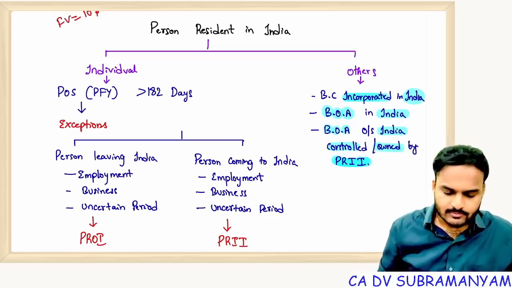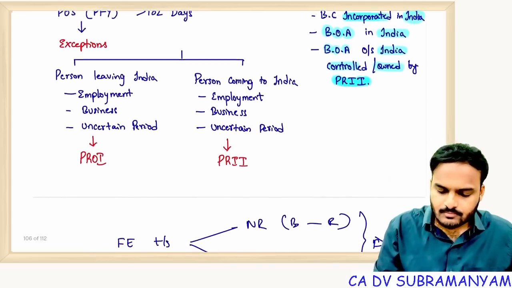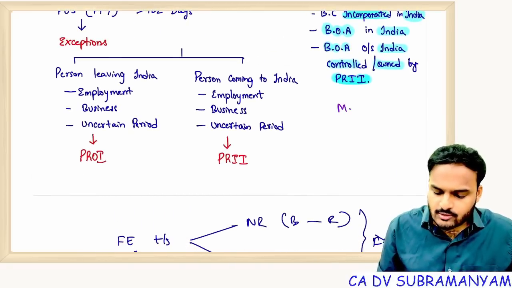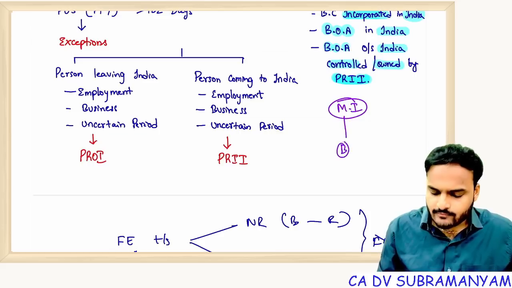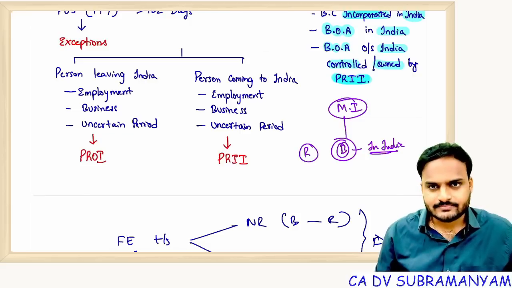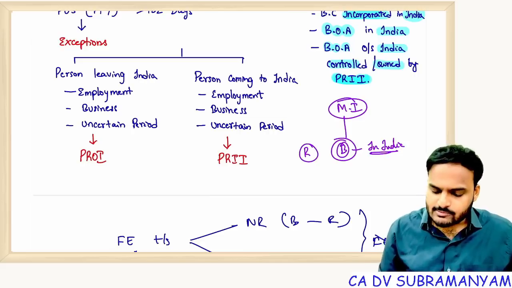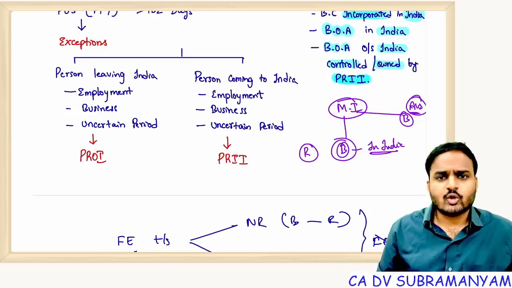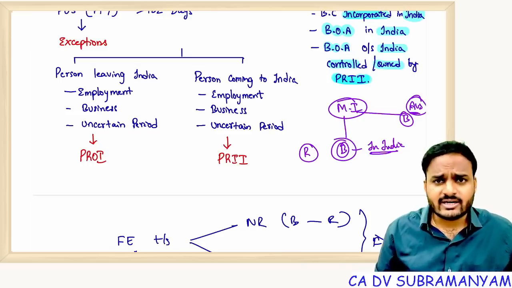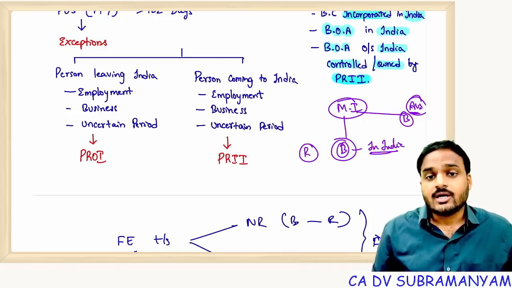For example, listen carefully. Microsoft Incorporation, a company, is having one branch office located in India. Any branch located in India by default becomes resident. Suppose Microsoft India is having another branch which is located in Australia. Now, branches located outside India are not Indian residents, they are not persons resident in India.